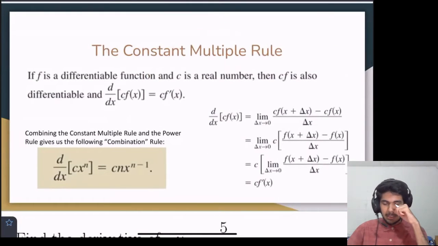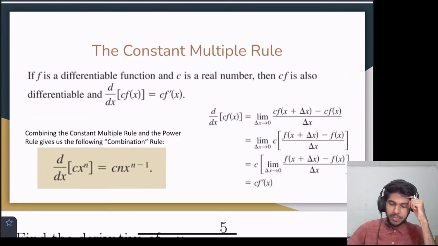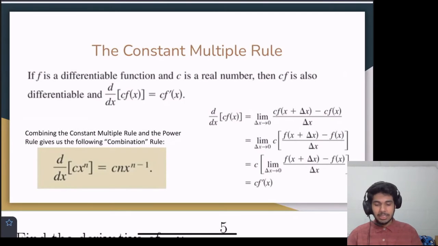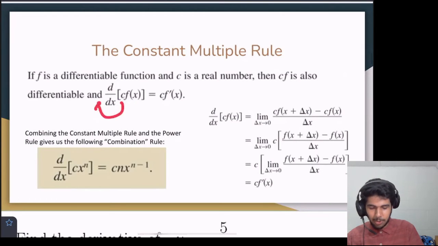Alright, let's move onwards. The constant multiple rule. If f is a differentiable function, and c is a real number, then c times f is also differentiable, and the derivative of c times f of x equals c f prime of x. On the right is just some proof that you can look at if you want to. If c is just some scalar value that we're multiplying with, we can just take it out in front.